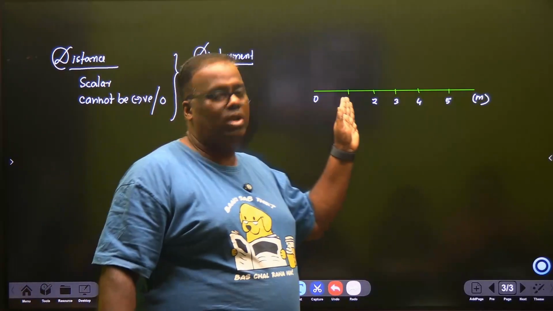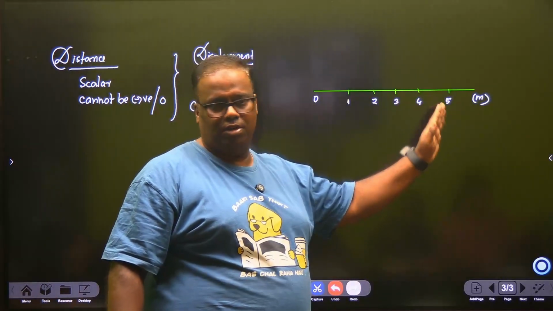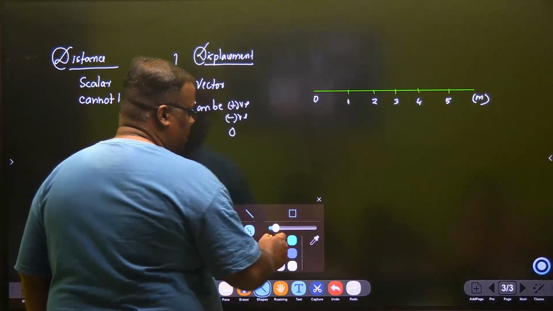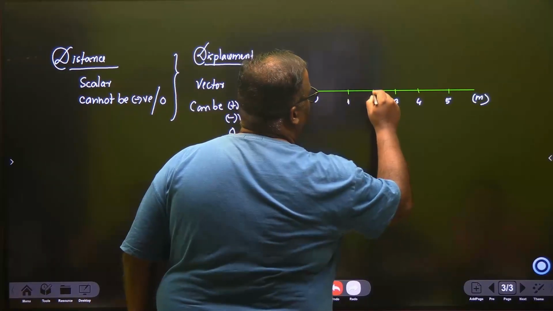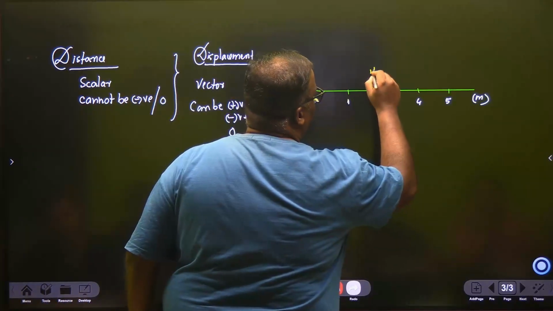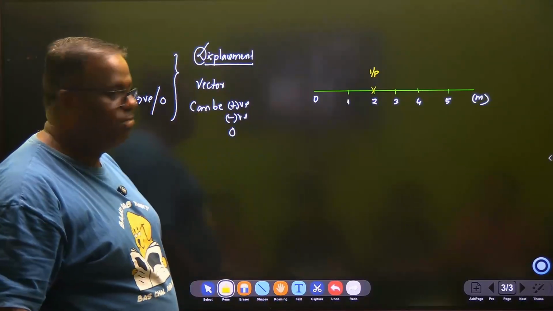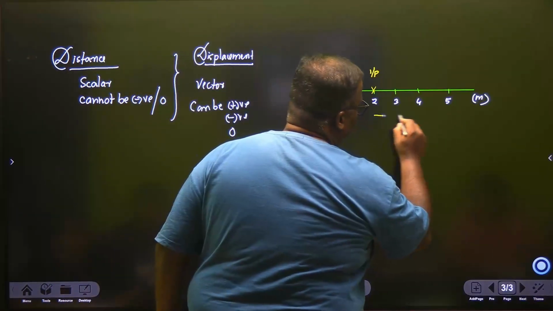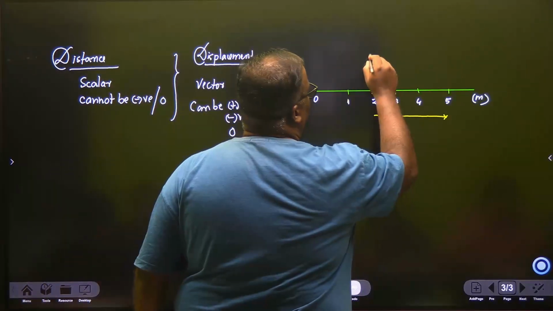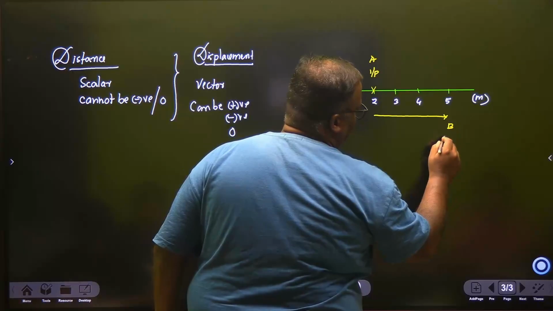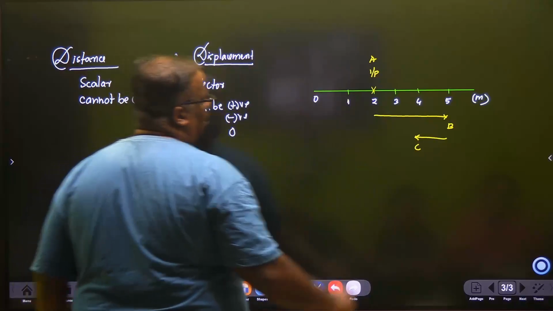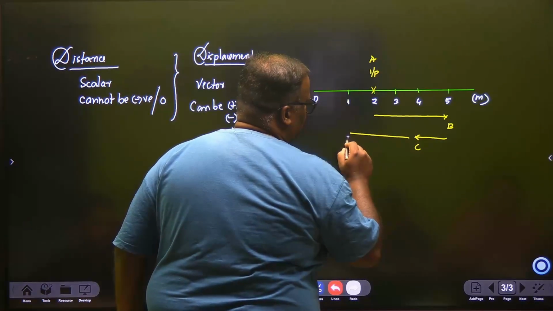If you start from here, this is 1 meter, 2 meters, 3 meters, 4 meters, 5 meters, right? Okay, let's see some cases out here. Let's say that there is someone who starts from here, okay? So this is the initial position. Starts from here and goes till here, right? So this is A, then goes to B, comes back to C, and after some time comes back to D.